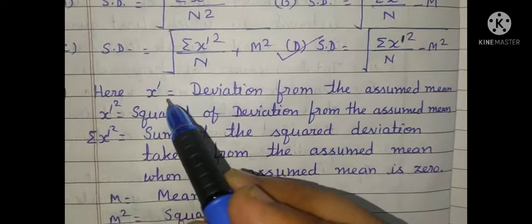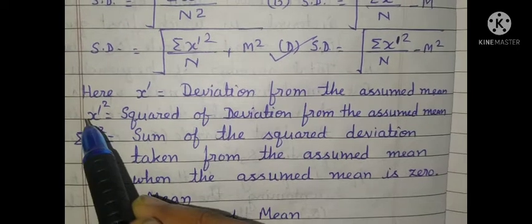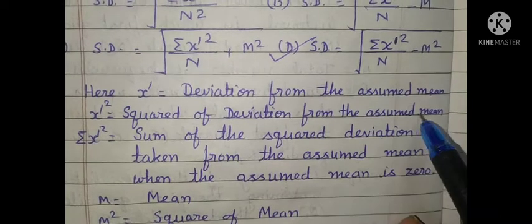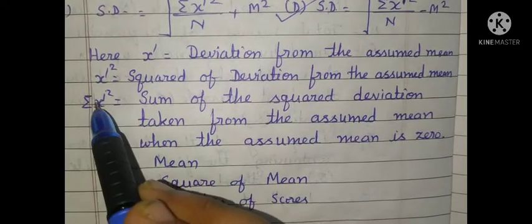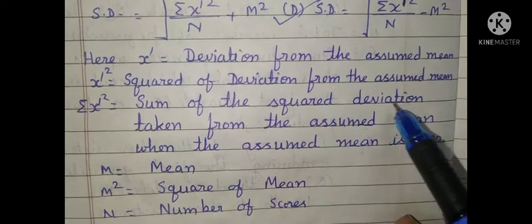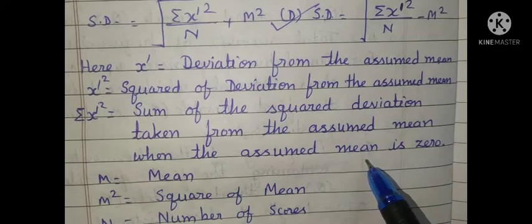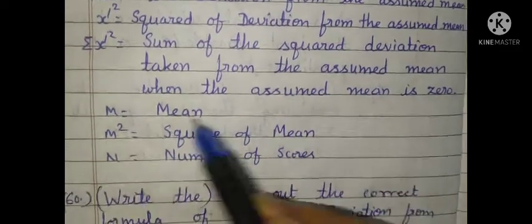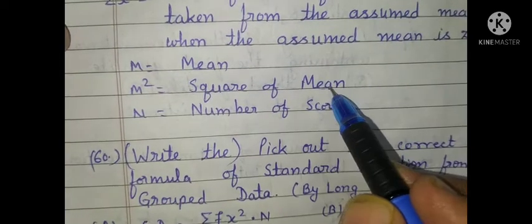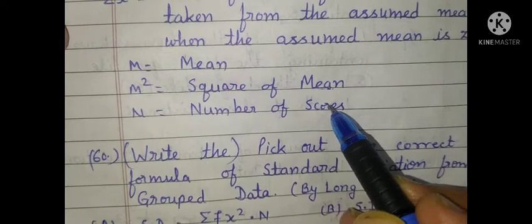Here x dash is equal to deviation from the assumed mean. X dash square is equal to squared of deviation from the assumed mean. Summation x dash square is equal to sum of the squared deviation taken from the assumed mean when the assumed mean is 0. M is equal to mean. M square is equal to square of mean. N is equal to number of scores.